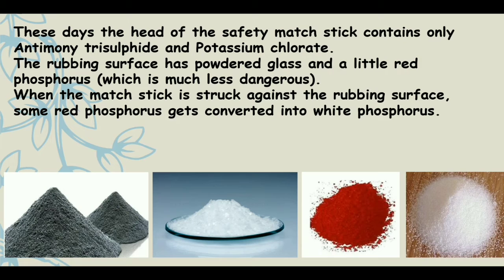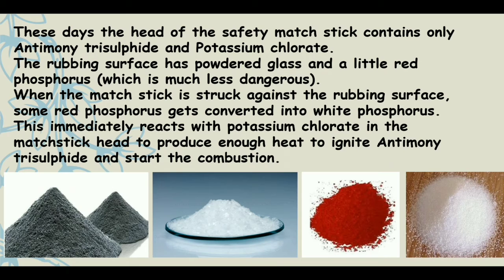When we rub the matchstick against the rough surface, some of the red phosphorus gets converted into white phosphorus, and this immediately reacts with the potassium chlorate in the matchstick head to produce enough heat to ignite antimony trisulfide, and it starts the combustion.